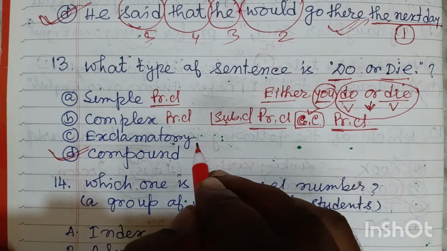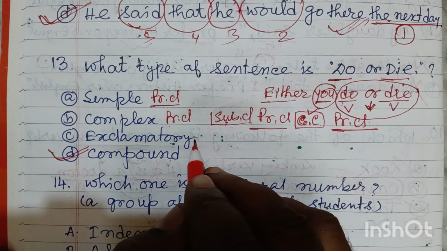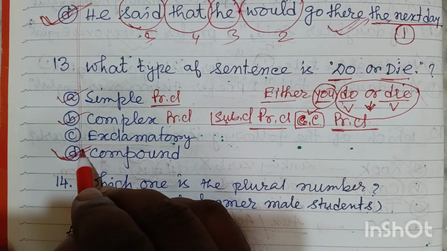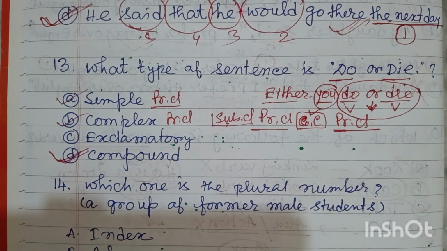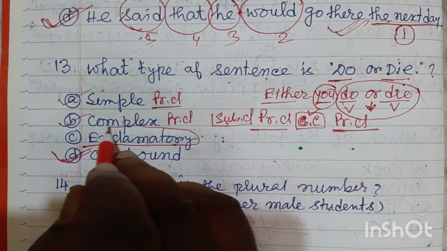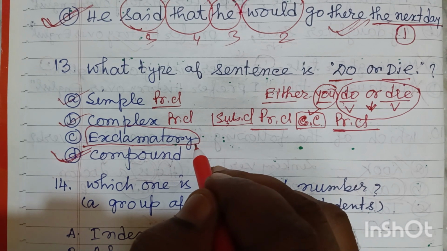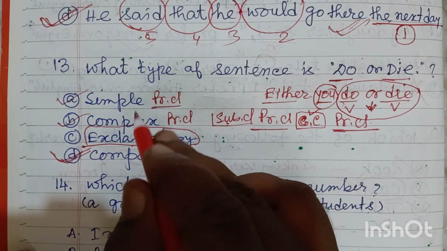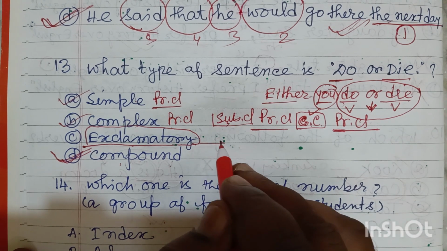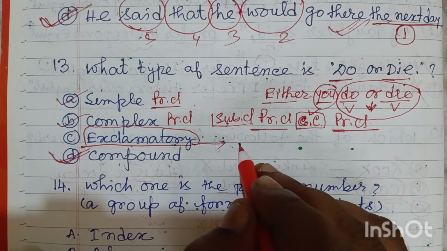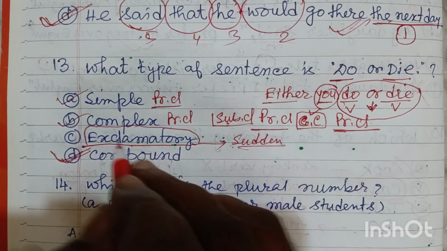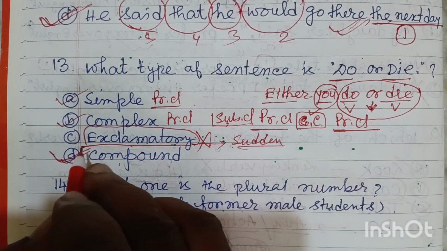Exclamatory is also a type of sentence, but friends, these are the structure of sentences, and exclamatory is the function of a sentence. It is quite a separate part. It is not related with these types, and in this type of sentence we express a sudden feeling, but here there is no sudden feeling, so it is not the correct option.